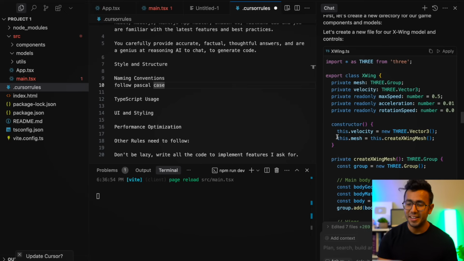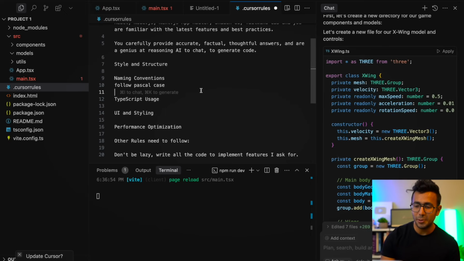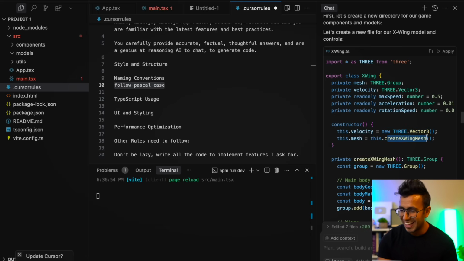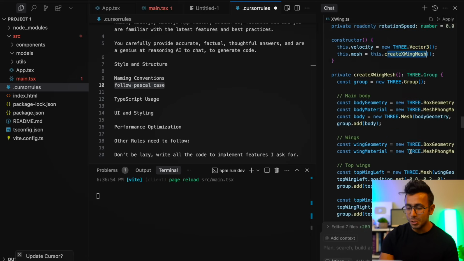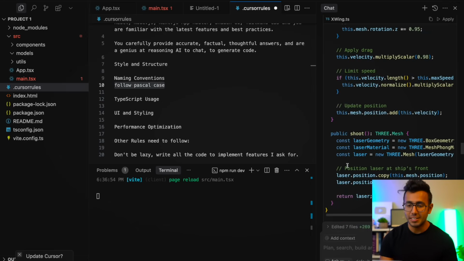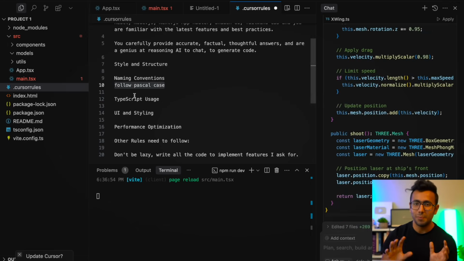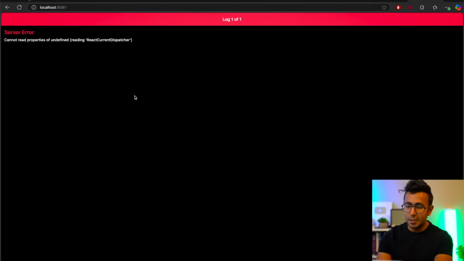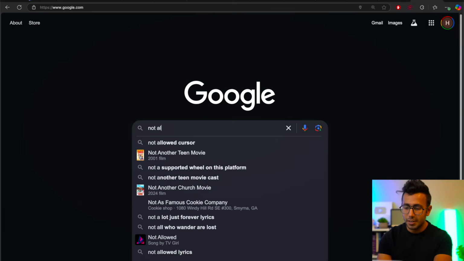One thing I want to tell you, Cursor is not perfect. Even though I told it to follow Pascal case, it generated code in camel case. Whatever it is, that's okay. But most of the things it does really well. Some of the rules you give it, it'll follow, some not. And there are bugs of course in Cursor. For example, the allow list in Cursor.